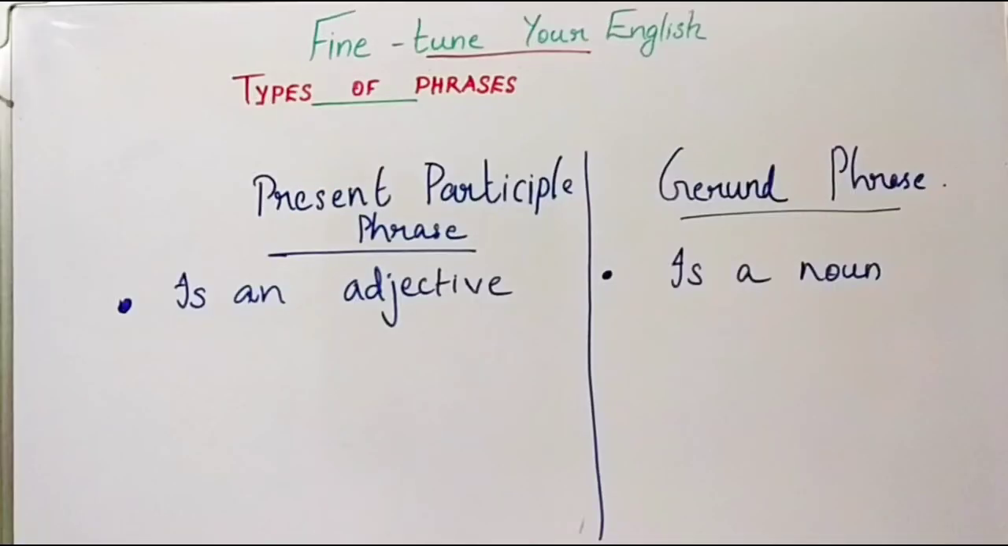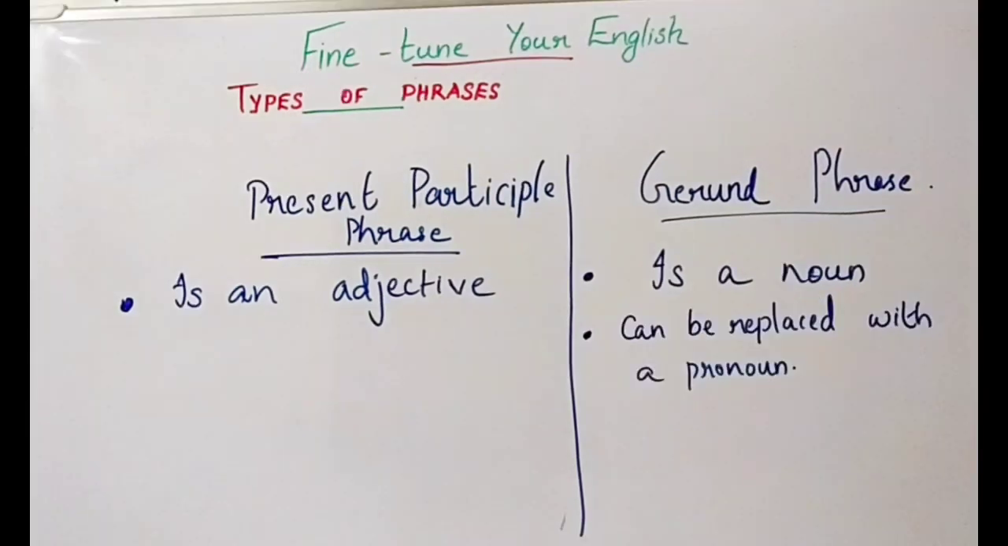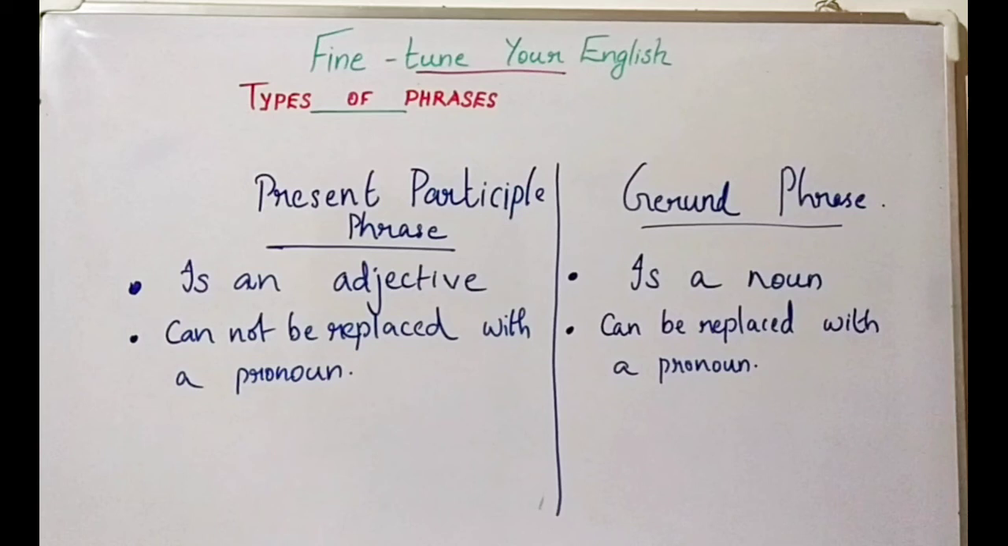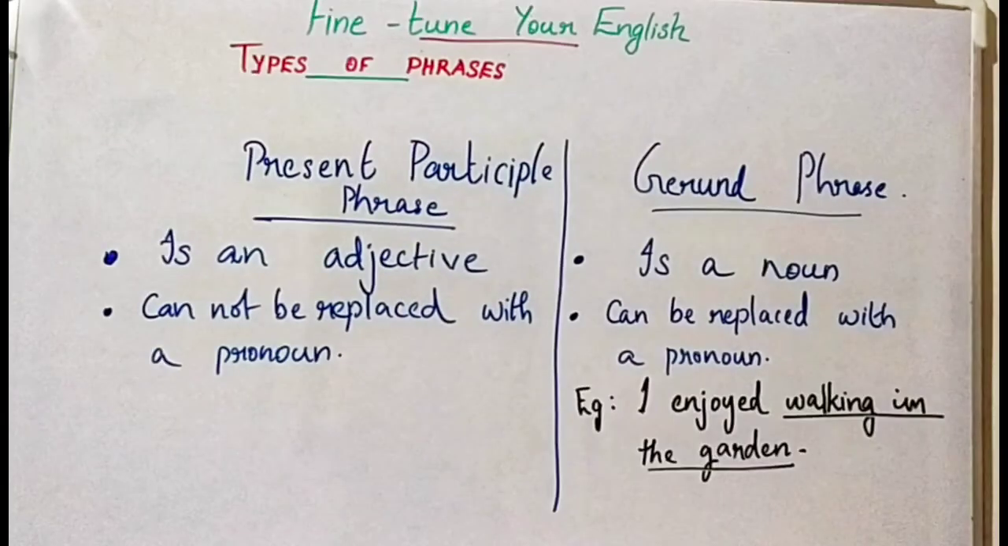Now we can differentiate present participle from gerund phrase. See, a present participle always acts as an adjective, but a gerund phrase acts as a noun. A gerund phrase can be replaced with a pronoun, but a present participle phrase cannot be replaced with a pronoun. Clear it with the help of the example given here. I enjoyed walking in the garden.